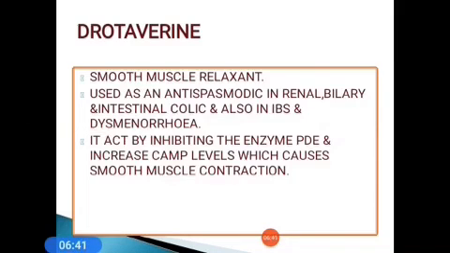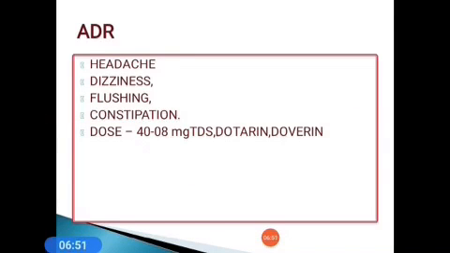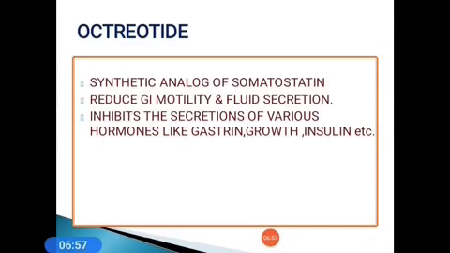Its main action is inhibiting the enzyme phosphodiesterase and increasing cAMP levels, which causes smooth muscle relaxation. Adverse effects are headache, dizziness, flushing and constipation. Next drug is octreotide, a synthetic analog of somatostatin.